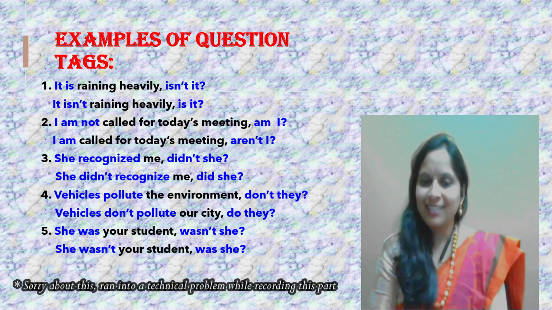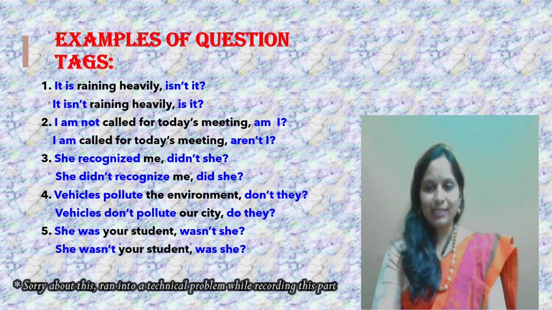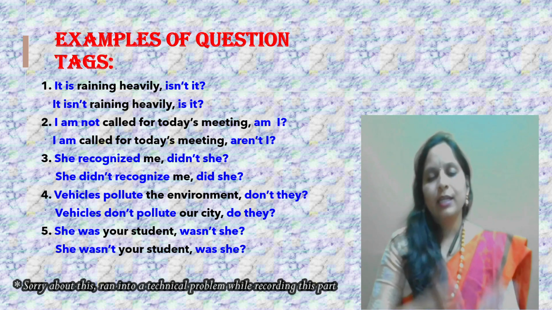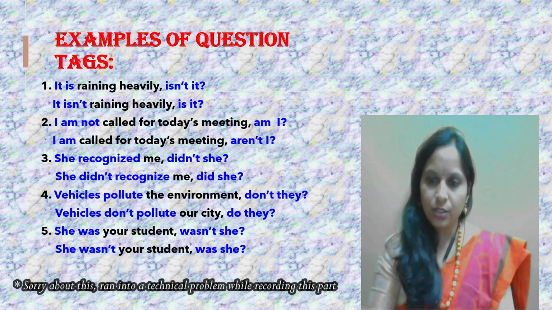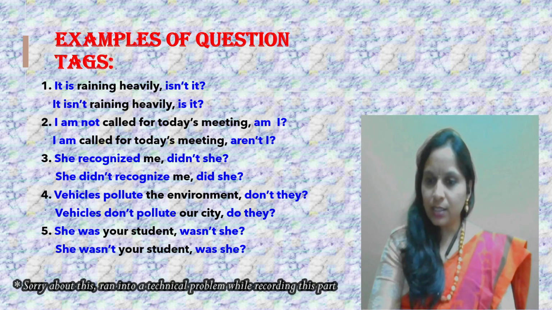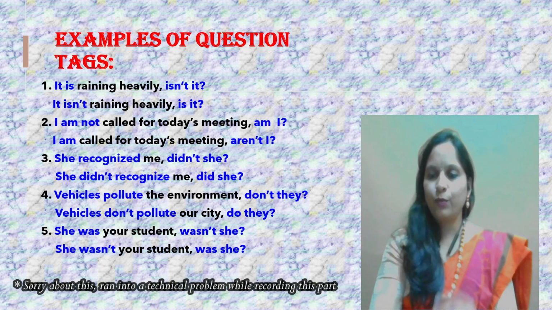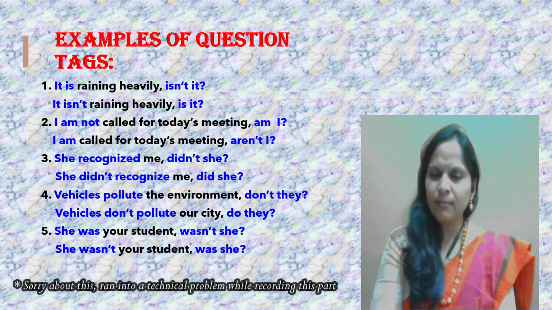Very easy, right? She was your student. Very easy again. You have was, negative of was is wasn't. Wasn't she? She wasn't your student. Wasn't is in the statement, which is negative. Positive of wasn't is was. Was she with a question mark.